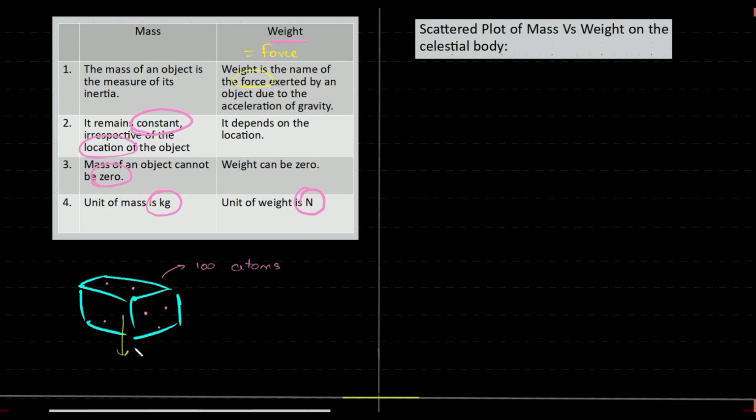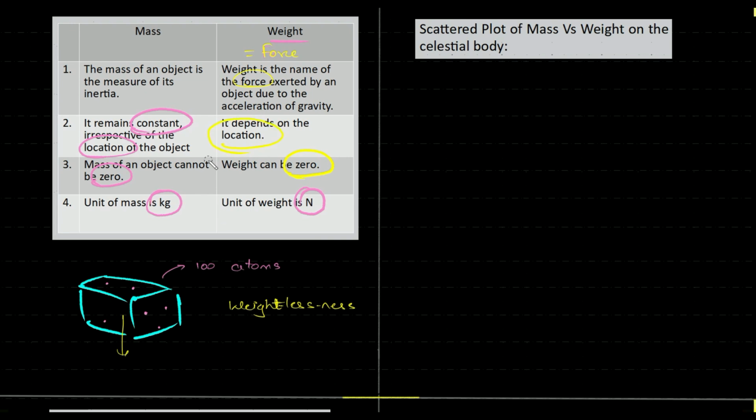Are you getting the technical difference? Have you heard the word weightlessness? Have you heard of this? So please web search this weightlessness feeling or video. You'll get a lot of astronaut videos. They'll be floating around. They're experiencing weightlessness. So you need to know the difference. So basically weight can be zero. Technically, if there is no gravity, what will happen? If there is no gravitational pull, the object will not experience any weight, but mass will not become zero at that moment. So it depends on the location.